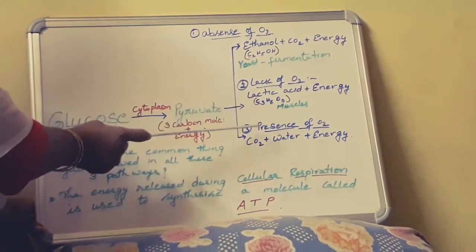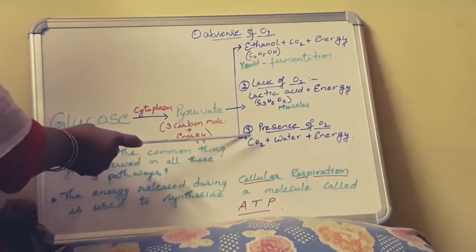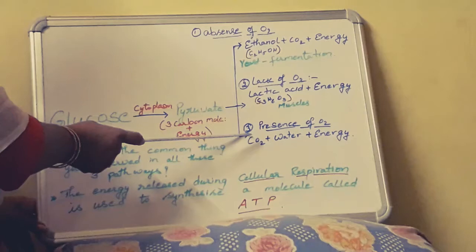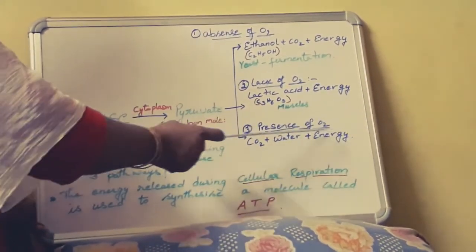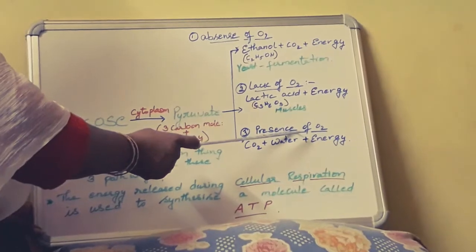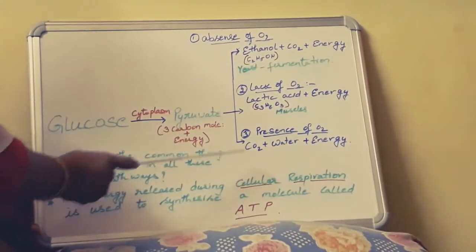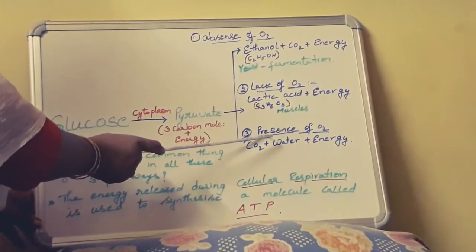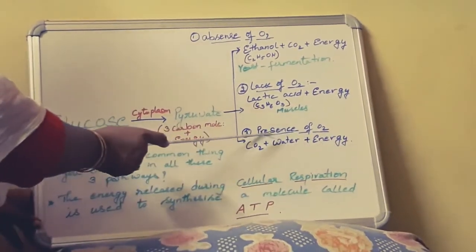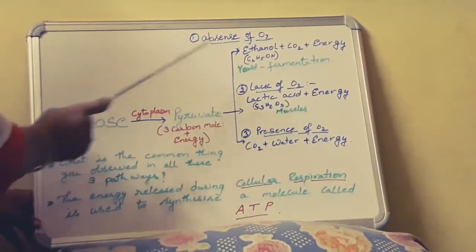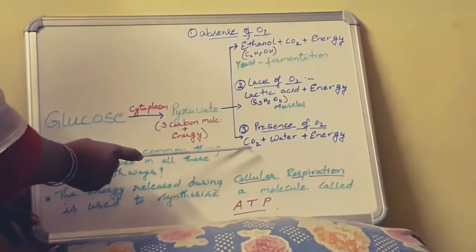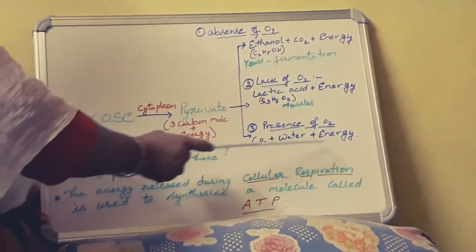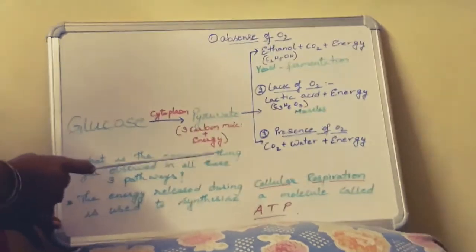So next coming to the third process, third pathway involved in cellular respiration, it is in presence of oxygen, no doubt in all the mammals, even in our body. So in presence of oxygen, this process is called aerobic respiration. In this respiration process, CO2 plus water and energy are produced.